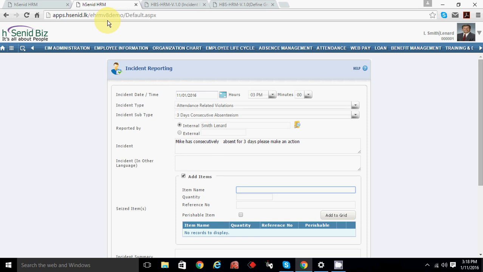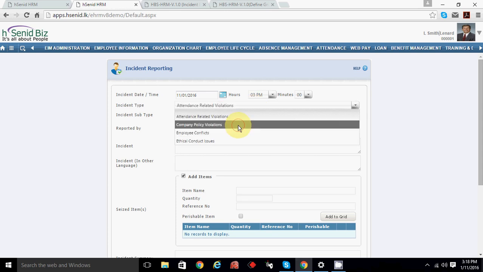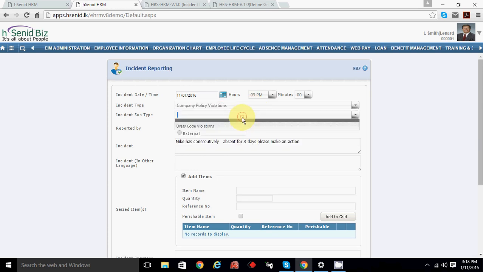The disciplinary action could be that he is taking a mouse out of the company premises. Yes. Okay, so these are company property items. Which item, item number, quantity, reference number, the company seized item. Is it the same? Company policy violation. Let's say the disciplinary case can be that he is stealing a mouse, or a computer, whatever, or a pen drive, anything.